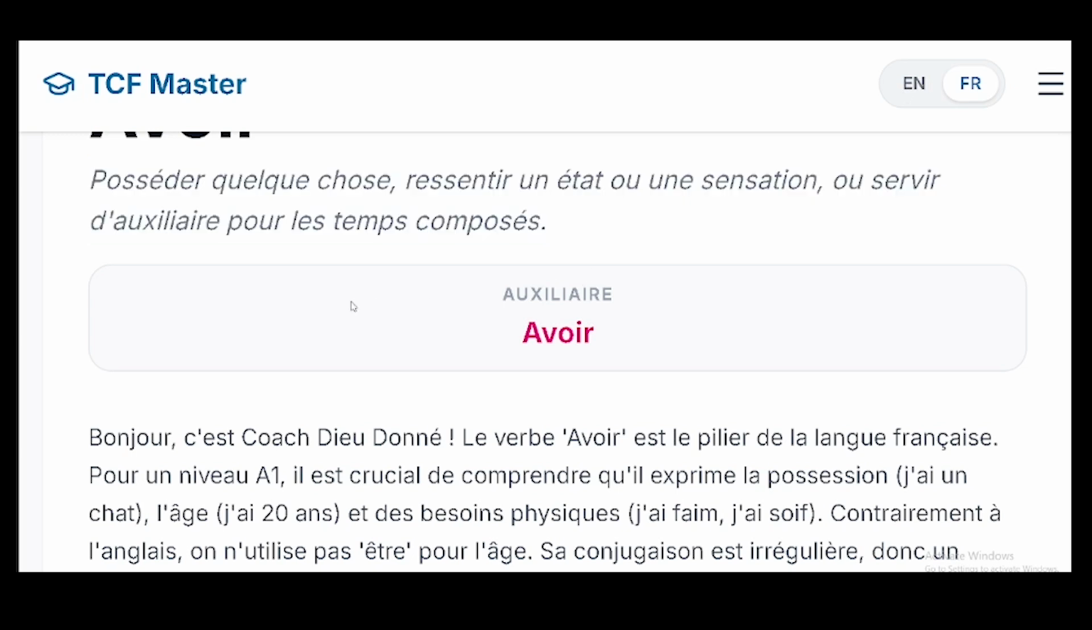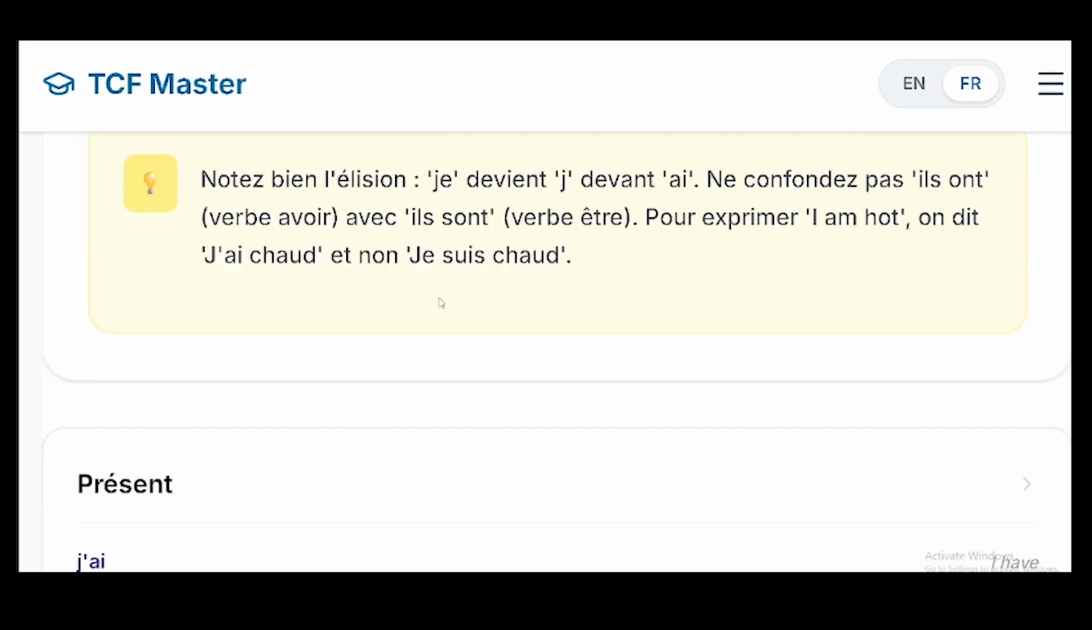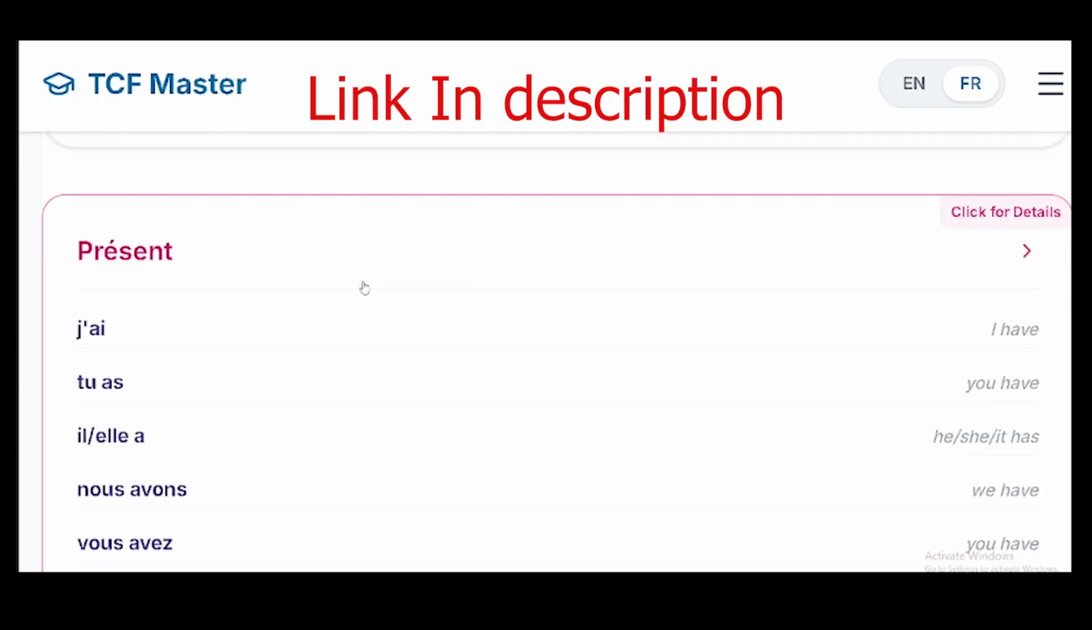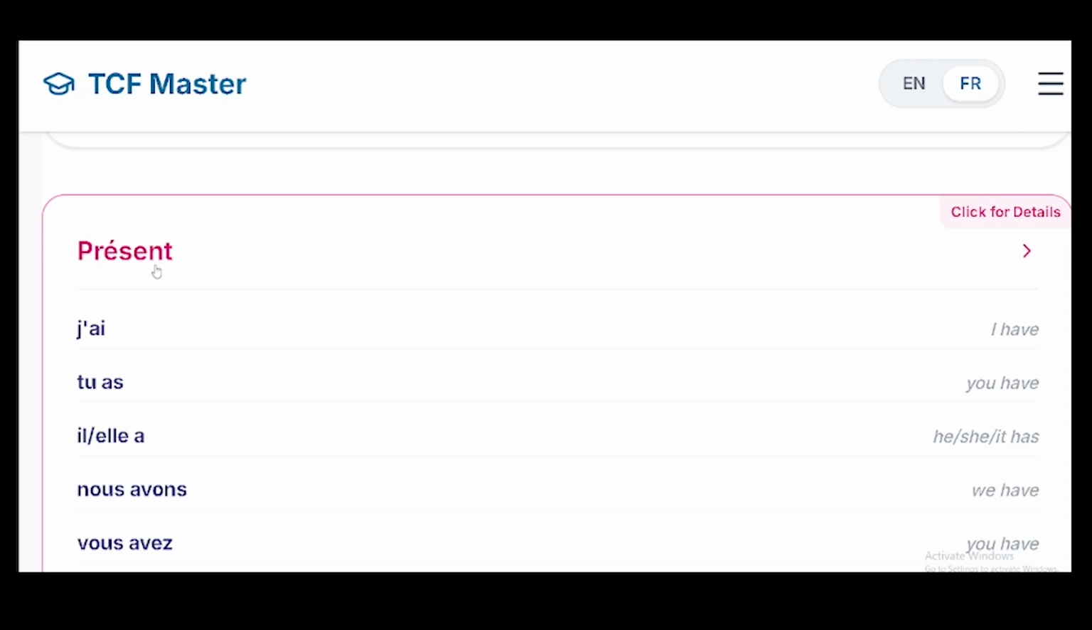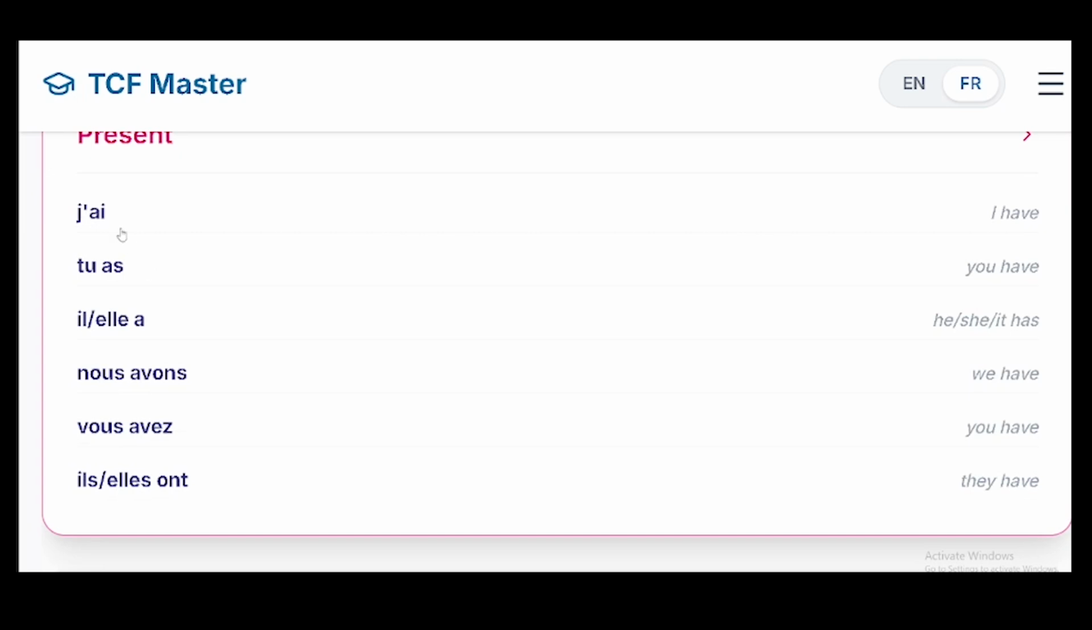You understand? Alright, so now we do that information here, but I'm not going to waste time on that. So let us come here. This is present tense. So if you want to conjugate the verb avoir au présent, you can see ici you have j'ai, tu as, il, elle a, nous avons, vous avez, ils, elles ont.